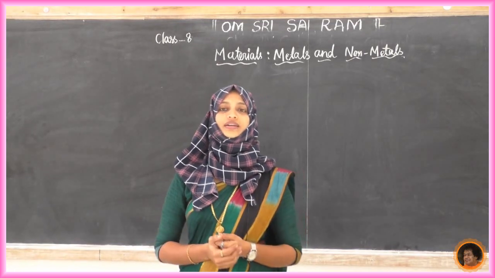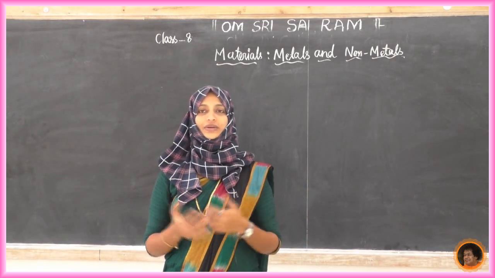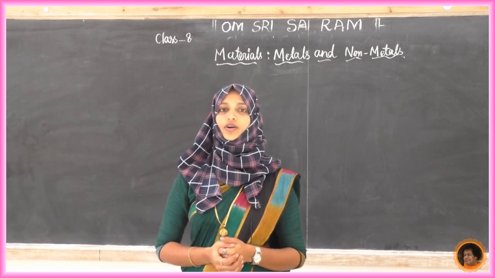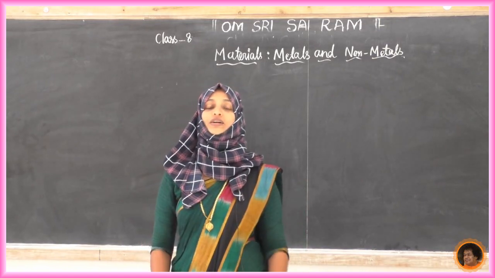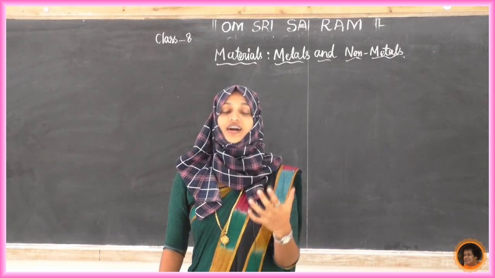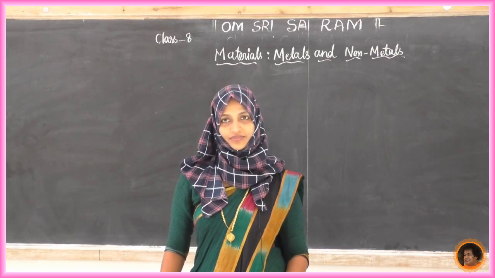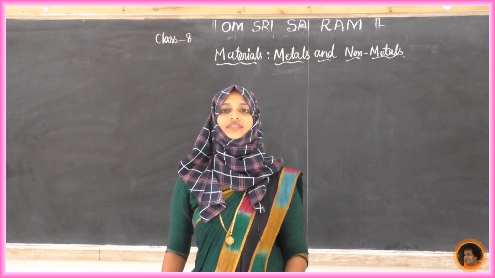Our silver anklets and earrings also tarnish because of oxidation.